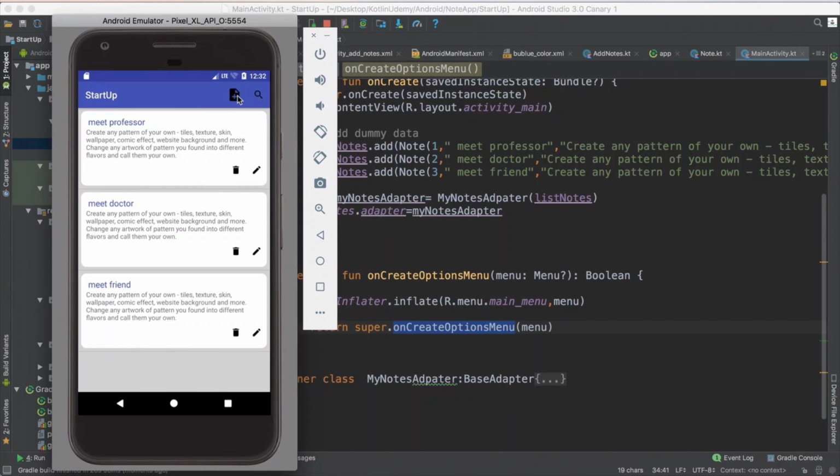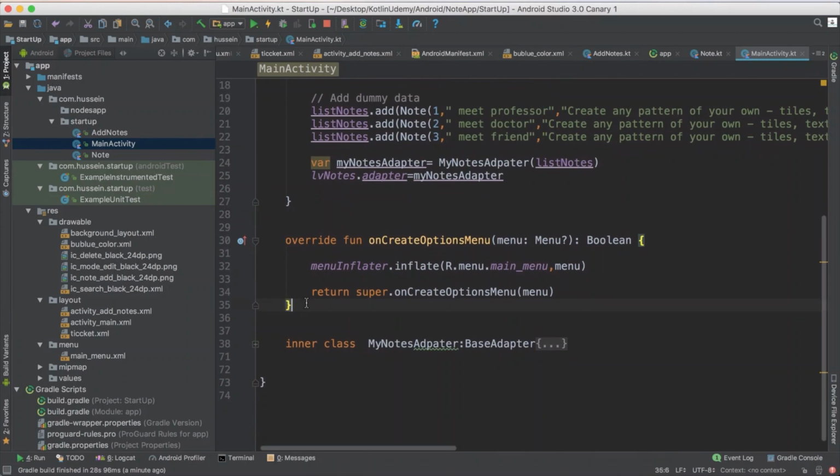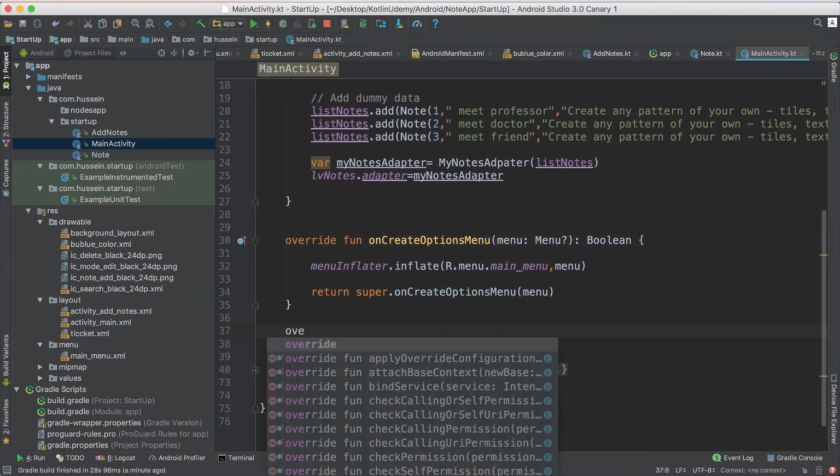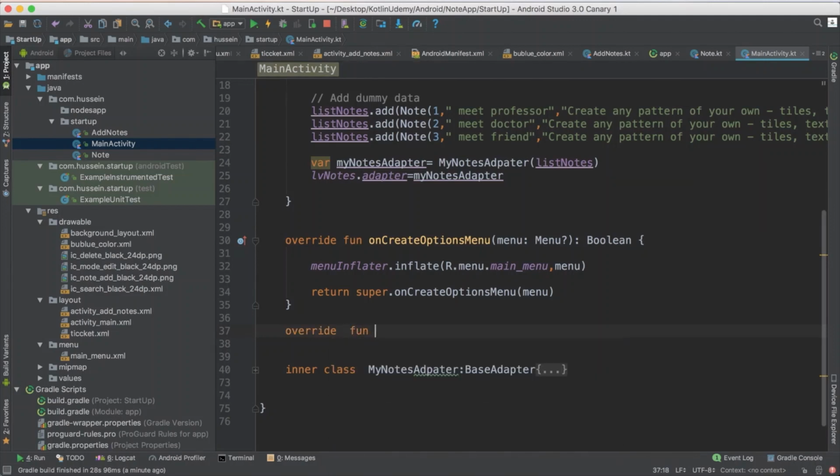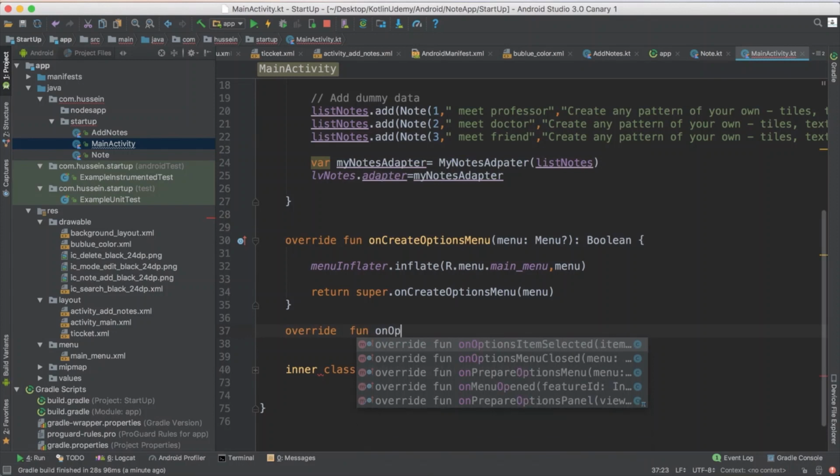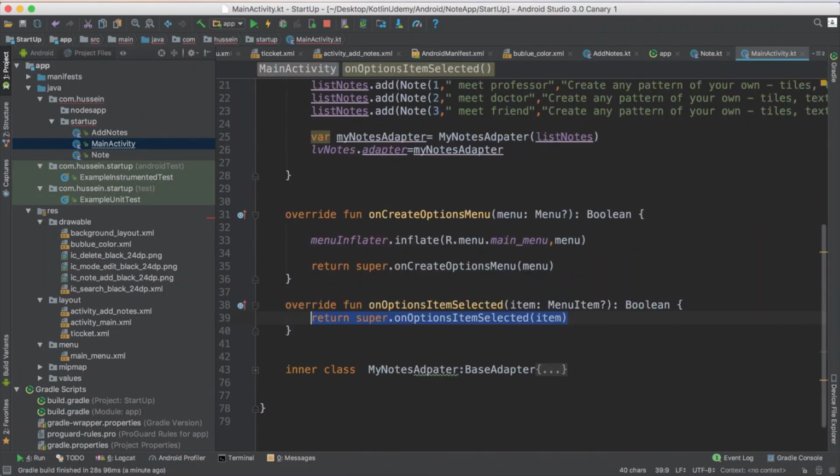So see, there is the menu. Here is the add. Now when you click here, you have to be able to search. We will do it later on. But now I want to click this one and have it show me the second activity. So how do I do that? This is called whenever the menu is created. There is another method, so I need to override it. The function will be onOptionsItemSelected, which means whenever anyone selects an item from the menu.